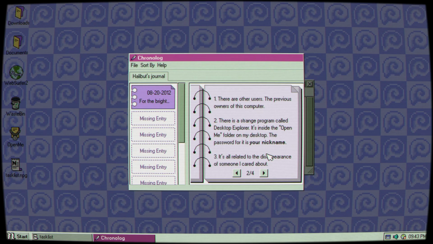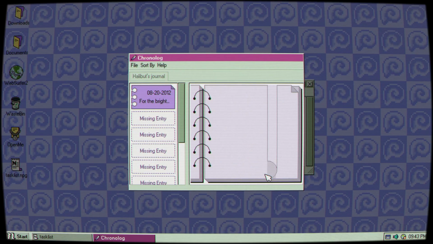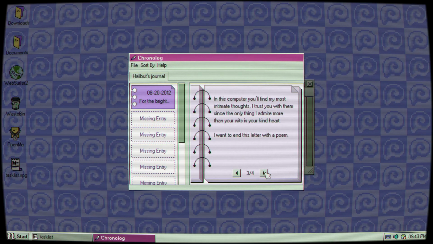There are other users, the previous owners of this computer. There is a strange program called Desktop Explorer. It's inside the Open Me folder on my desktop. The password for it is your nickname. It's all related to the disappearance of someone I cared about. In this computer, you'll find my most intimate thoughts. I trust you with them, since the only thing I admire more than your wits is your kind heart.